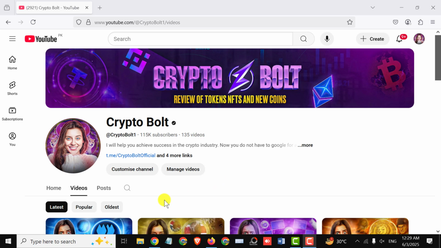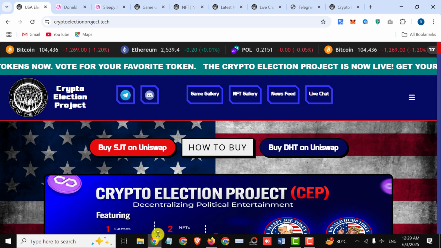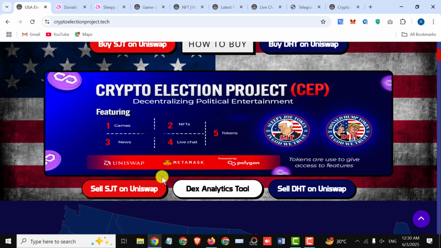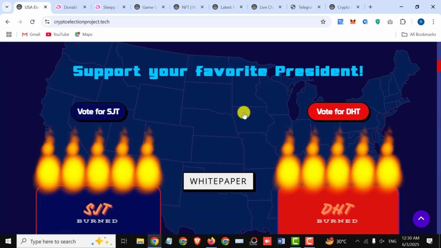Today I'm excited to share a project that's turning heads in the crypto world: Crypto Election Project, decentralizing political entertainment. They will give you two different tokens, SJT token and DHT token, on Uniswap. You can also buy and sell these tokens on Uniswap, and here you can check out their DEX analytics tool. First, we have the president.